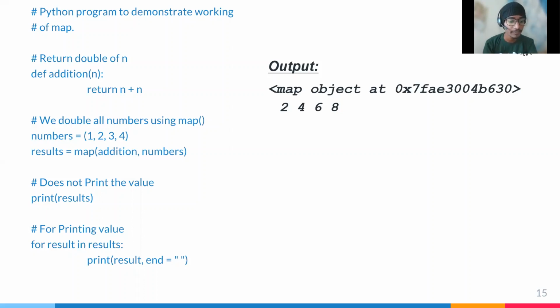We are given the function that returns n plus n, where n is 1, and 1 plus 1 equals 2, 2 plus 2 is 4, 3 plus 3 is 6, and 4 plus 4 is equal to 8. The output is 2, 4, 6, 8.